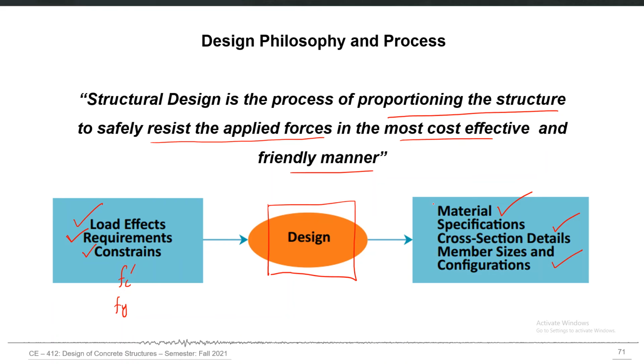So we may have to revise our material specifications as a design output. We may also have to revise our cross-sectional details from the trial values, and we may also have to finalize the member sizes and configurations. Sometimes the design output also requires changing a particular orientation of a member or a particular size of a member.